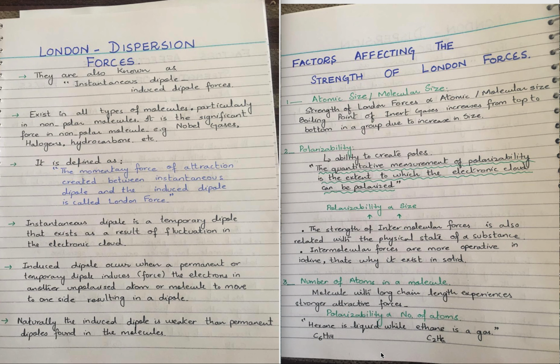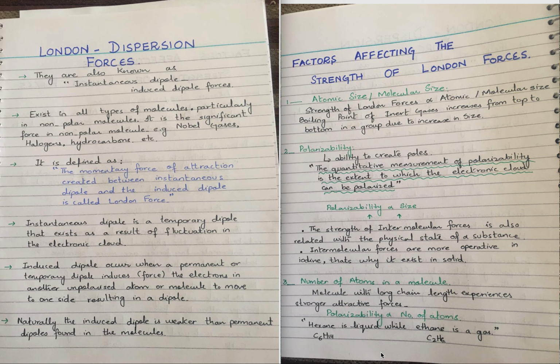The attractive forces in the case of bigger size molecules and bigger size atoms are weaker, and it is easier for a bigger size atom to get distorted, to get polarized, and hence we can say that the strength of London forces is directly related with the atomic and molecular size. Greater the atomic size, stronger would be the strength of London dispersion forces. So we can say